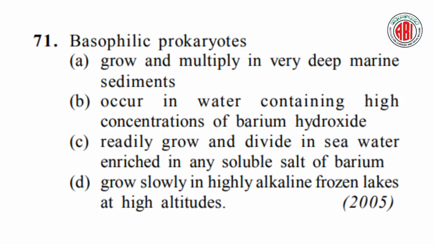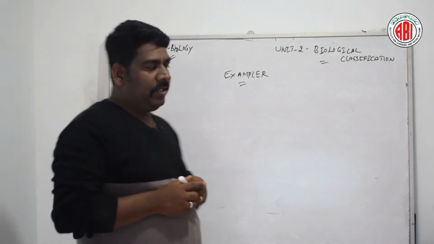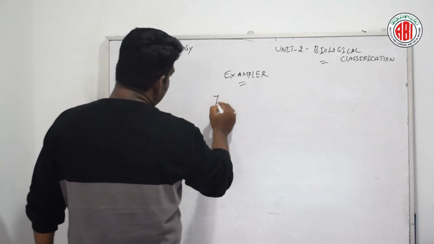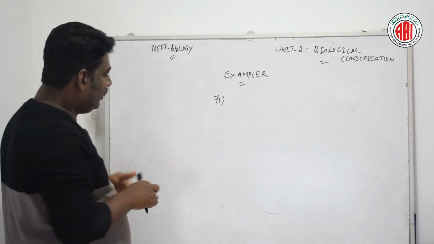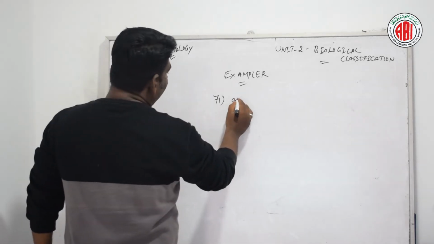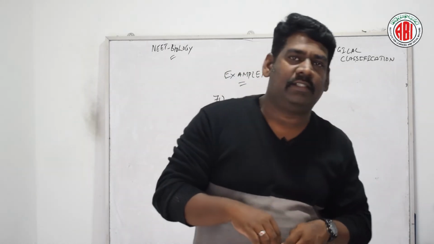Grow and multiply in very deep marine sediments which occurs in water containing high concentrations of barium hydroxide. Readily grow and divide in seawater enriched in any soluble salt of barium. Growing very slowly in highly alkaline frozen lakes at high altitudes. According to question number 71, the right answer is option A. Let us see how it is option A.